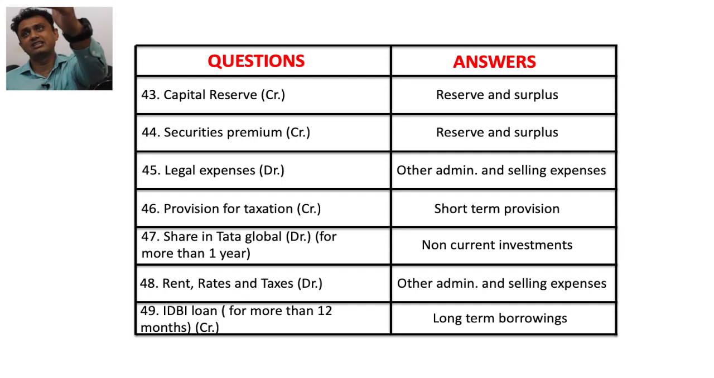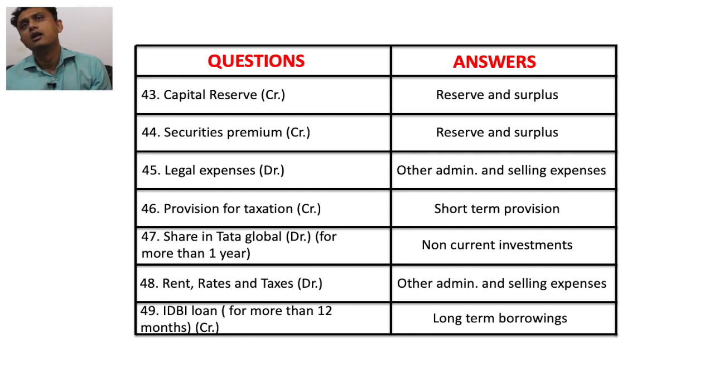Capital reserve is a reserve written down under reserves and surplus. Securities premium, again, is a reserve written down under reserves and surplus. Legal expenses, obviously, are related to administrative and selling expenses. Provision for taxation, credit balance, is a short-term provision.